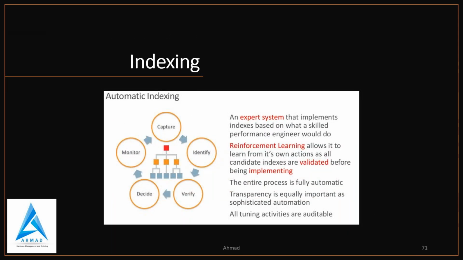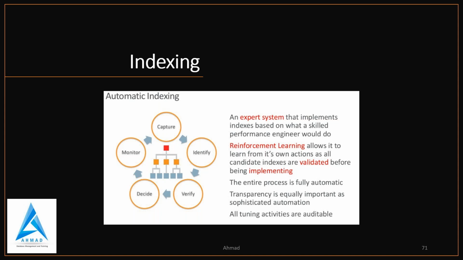And this is a very important feature, indexing, automatic indexing. So what it will do, it will capture, identify, verify, decide, and monitor. So this is the circle. So the entire process is fully automatic, and transparency is equally important, and all tuning activities are auditable, and it will allow it to learn from its own action, as all candidate indexes are validated before being implemented.